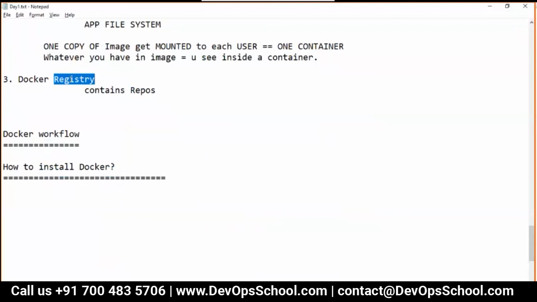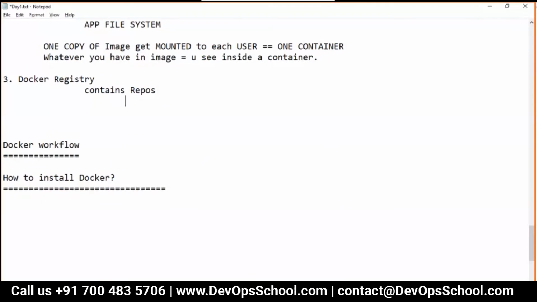I know so many registries are there. They contain repositories. And a repository contains, I'll put it this way: a registry contains repositories, and a repository contains what?